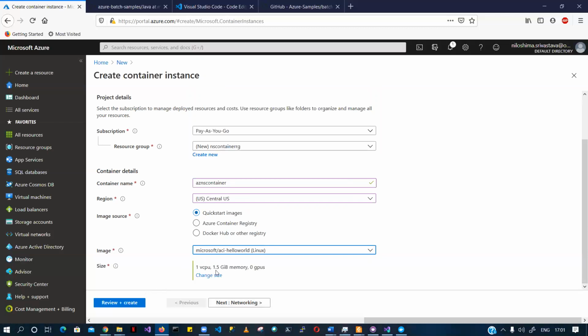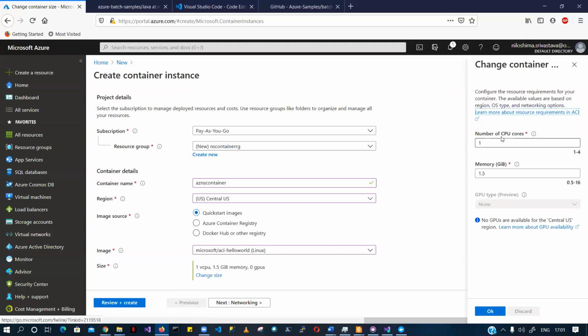It's saying that I can quickly go ahead and change the size here. If I'm saying that I want more cores, whatever the memory size I would like to use, let's say I want to use 2. Again, I can update that. And let's say I would like to use 3 gigs of memory. I can do that. Okay.